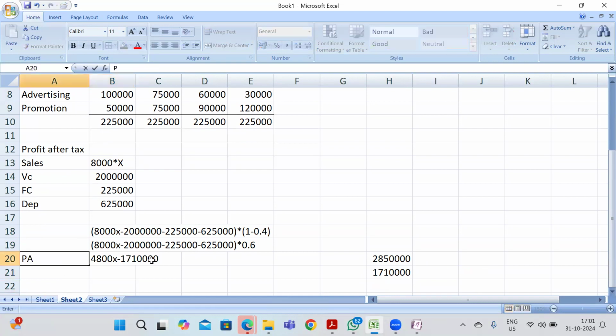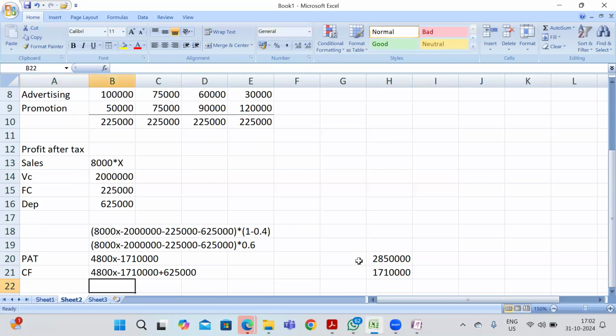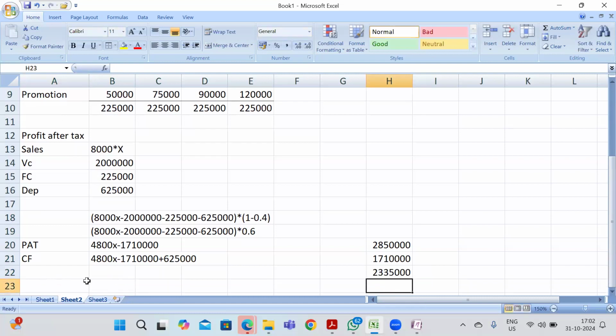Now I want to calculate cash flows, right? In cash flows, I can add back my depreciation because this is a non-cash item. So my cash flows are profit after tax, in which I'm adding back my depreciation. So 4,800 x minus 17 lakh 10,000 plus my depreciation, that is 6 lakh 25,000.